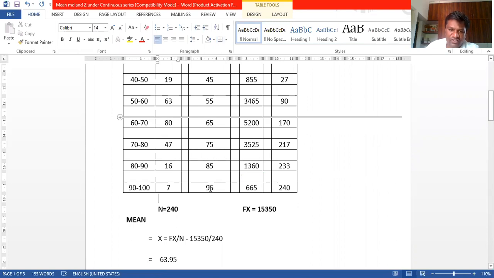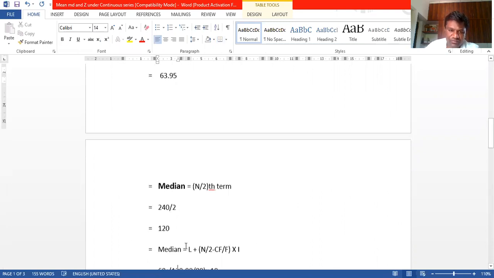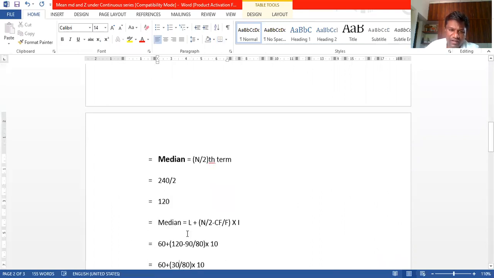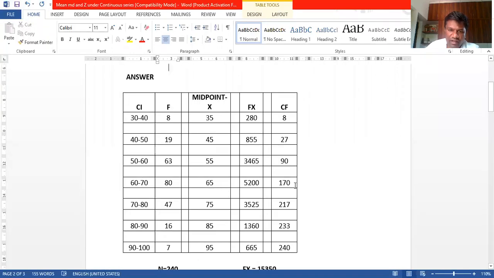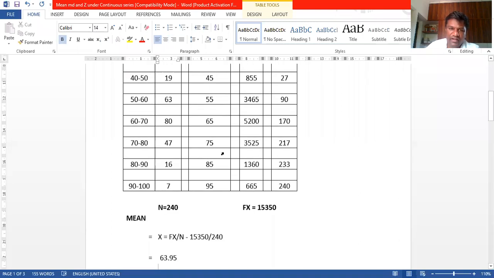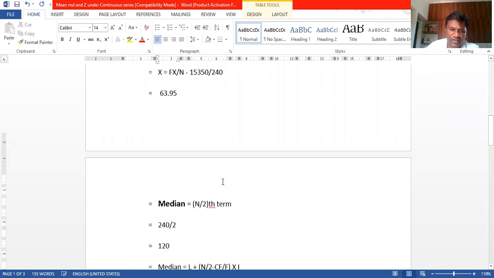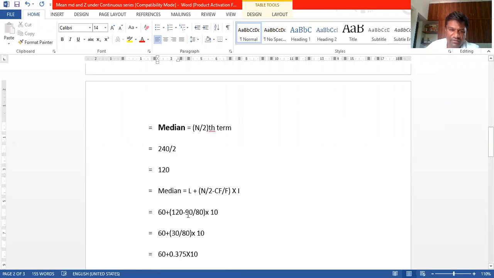So that's why the lower value is 60. Then n by 2 is 240 divided by 2, which is 120, minus CF, the cumulative frequency. Now here we have selected this area, so we take the value preceding this class, that is 90. I'll show here, 90, then divided by F, the frequency, which is 80.